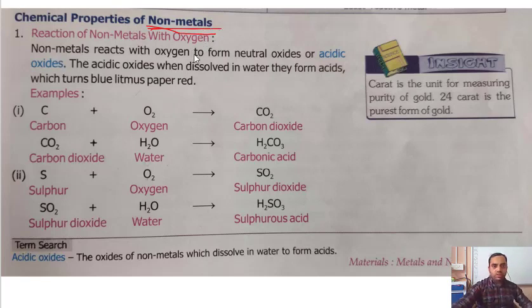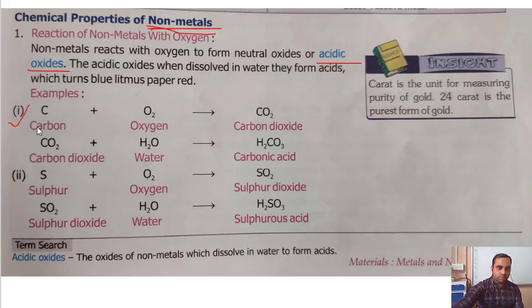Reaction of non-metal with oxygen. Non-metals react with oxygen to form neutral oxide or acidic oxide. See, metal reacts with oxygen to form basic oxide. Non-metal reacts with oxygen to form acidic oxide. The acidic oxide, when dissolved in water, forms acid, which turns blue litmus paper to red. Earlier we studied that metal oxide turns red litmus to blue. It is just the opposite of it. It turns blue litmus to red.